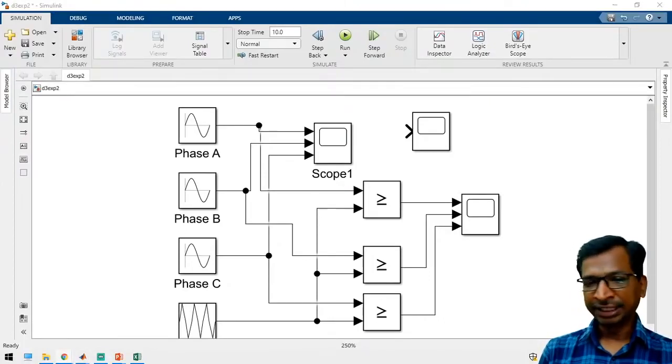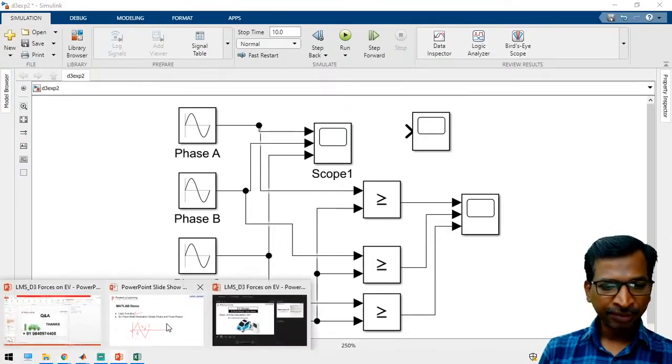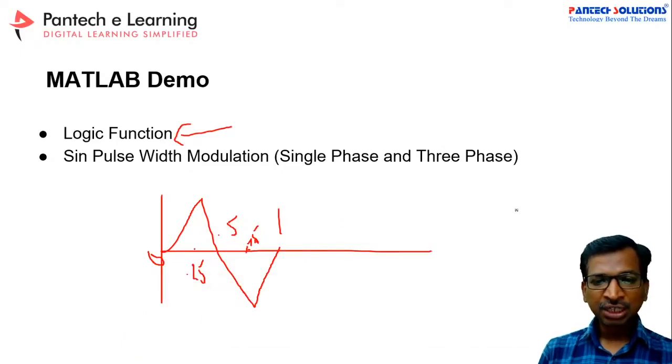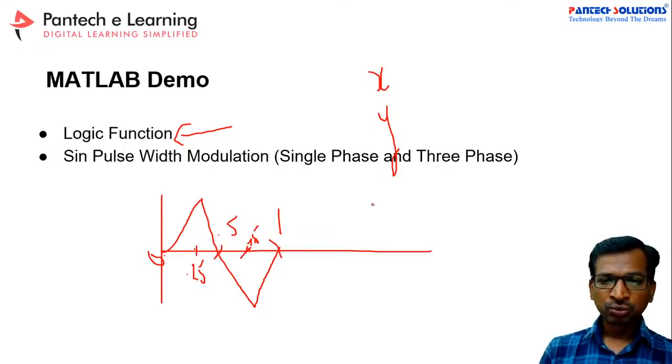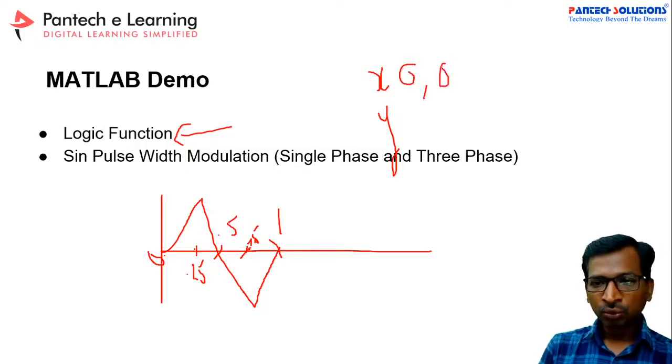Repeating sequence settings. Repeating sequence setting is nothing but, see here, there are two values. One is the x-axis and then the y-axis. The y-axis is the output value, and the x-axis is the time value. So this is the 0 value, and this is 0.25 or quarter period, then half of the period, then 3/4 period, and then full period. So like that you have to type 0, 0.25,